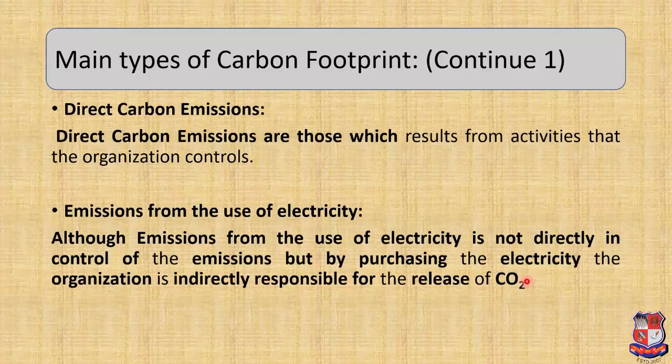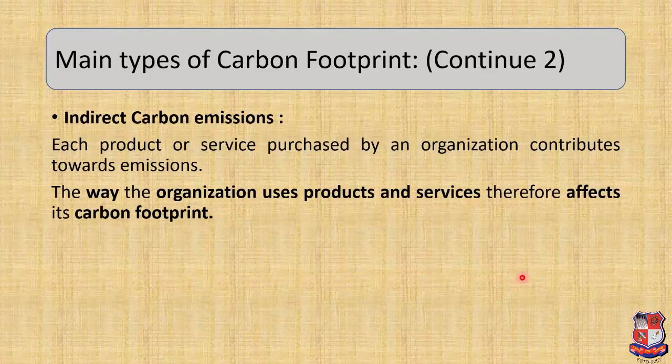Electricity generation comes from a range of sources including renewables. Talking about the UK, that is United Kingdom, however, around 75% is produced through the combustion of fossil fuels such as coal and gas. That is what I have talked about emission from the use of electricity.